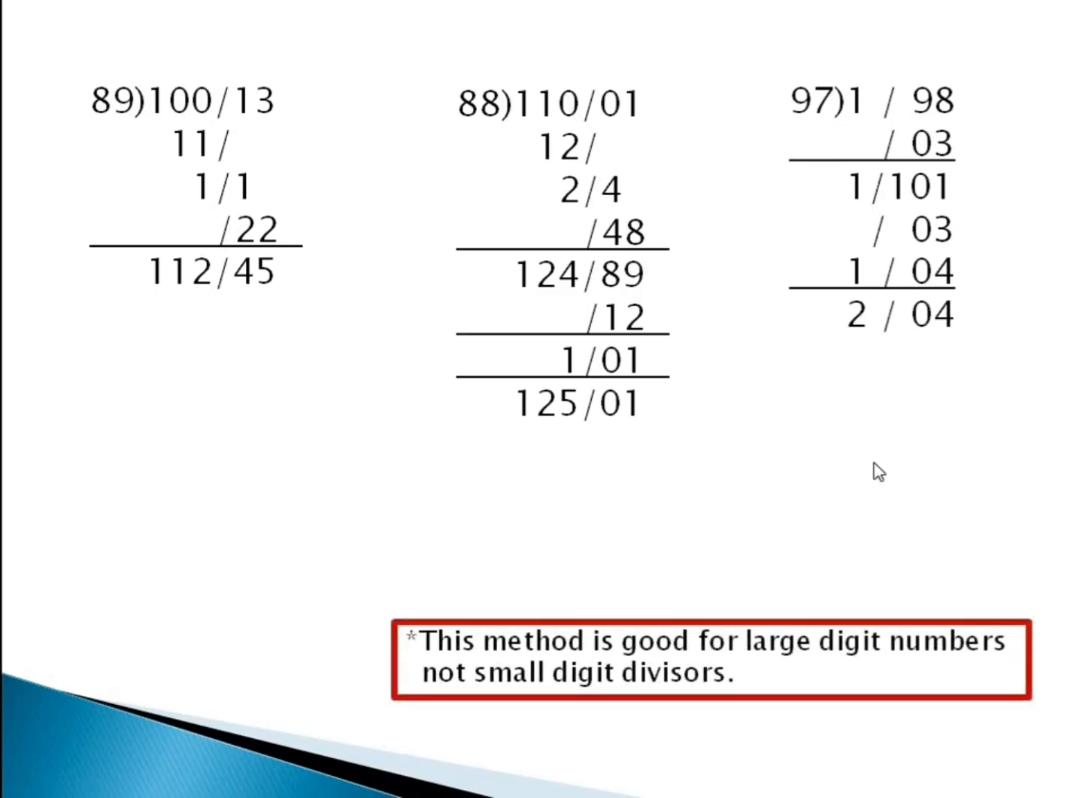So this method is pretty good for large-digit numbers and not for small-digit divisors. Why? Because we can also perform it for small-digit divisors, but the process will be very lengthy, it consumes a lot of time, and it just adds to the confusion. So it's just not preferred. It's not exactly wrong.